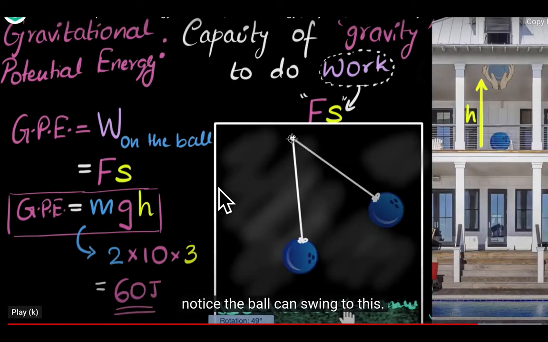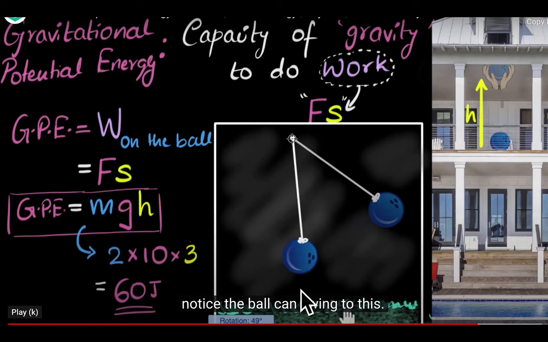The question arises whether we should always measure height from ground level or we can measure somewhere else. Suppose you are holding a ball at the top of the first floor. If you drop the ball on the floor of the first floor, then this height will be taken for gravitational potential energy. And if you drop the ball on the ground, then this complete height will be taken.